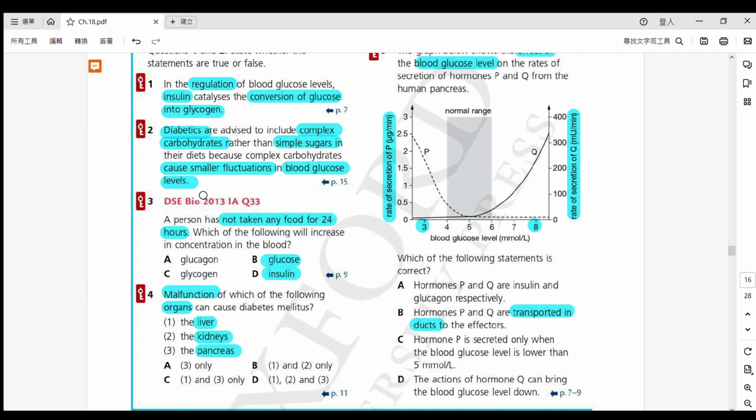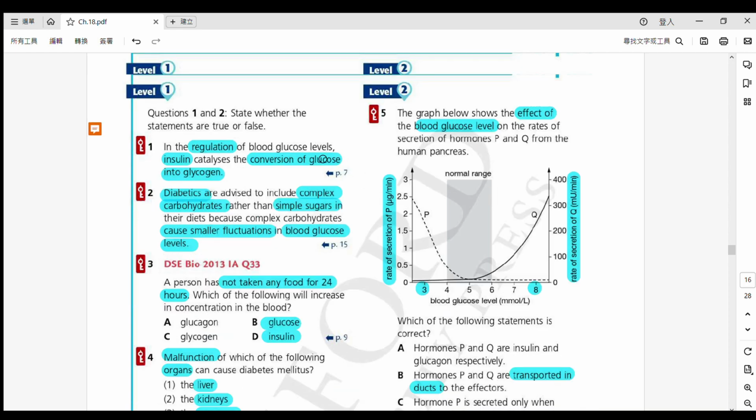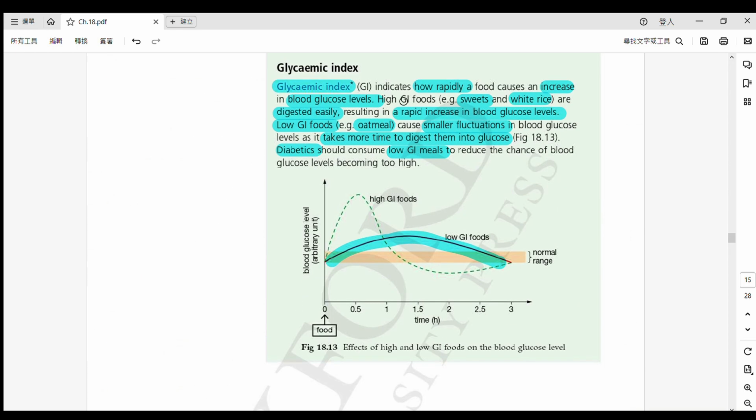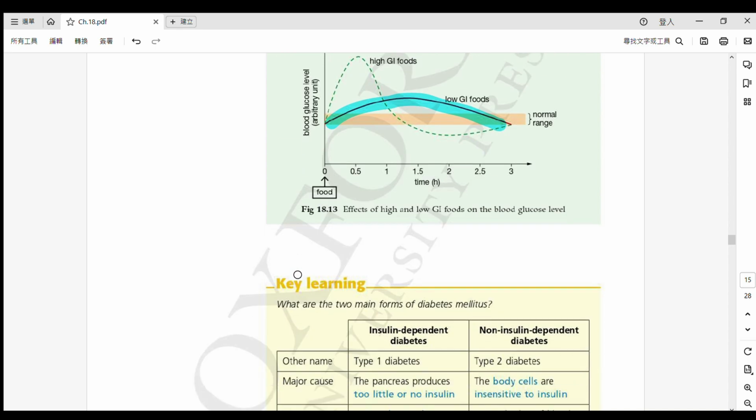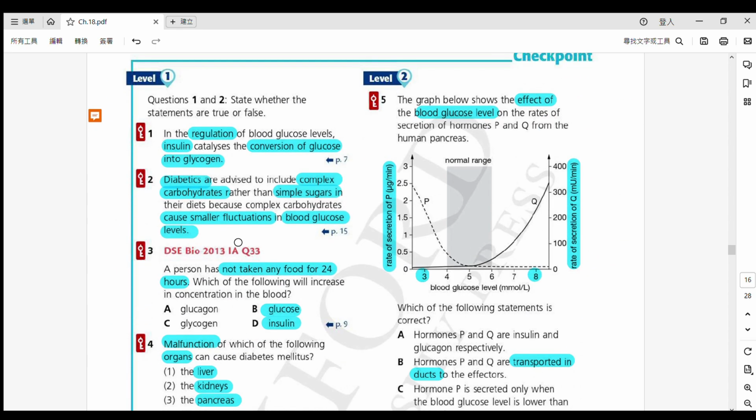This is also true. Alright, the reason is 因為呢啲嘅 complex carbohydrate just like the oatmeal 就好似 oatmeal 咁樣啦，你會見到啦 it is a low GI food and this time it causes a smaller fluctuation in blood glucose levels. Okay, so this one is also true.